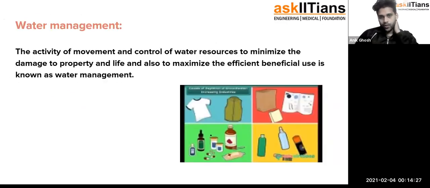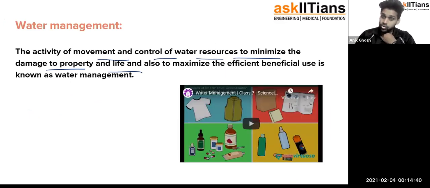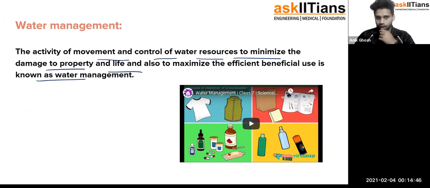Now coming to this point: the activity of movement and control of water resources to minimize the damage of property and life, and also to maximize the efficient beneficial use, is known as water management. Fine, let's watch this video.